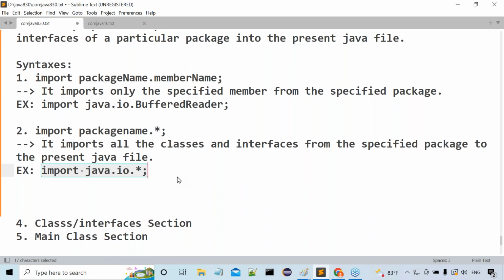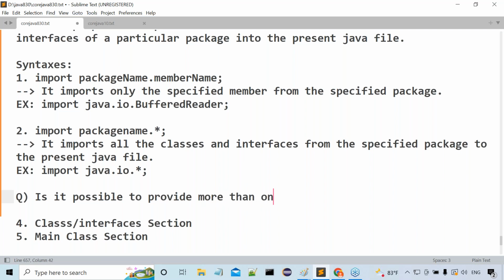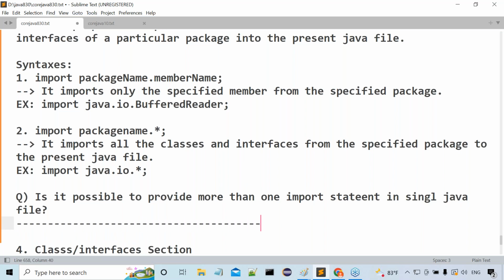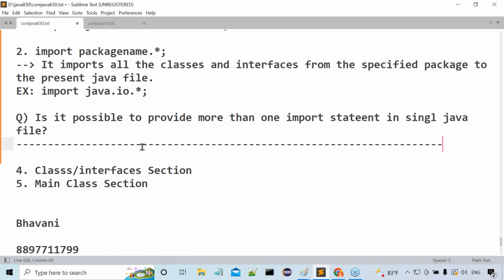Did you get my point clearly? That's okay, fine. Now, I have a question. Is it possible to provide more than one import statement in a single Java file? Give a proper answer: possible or not possible?